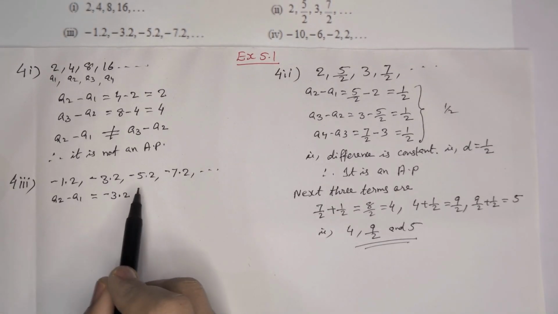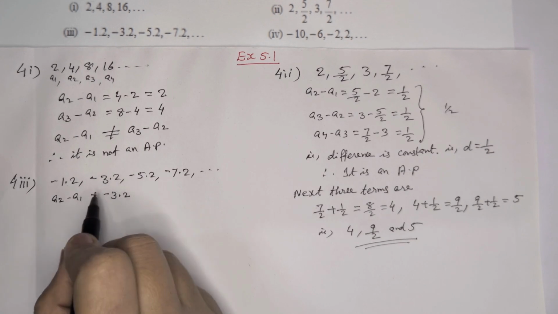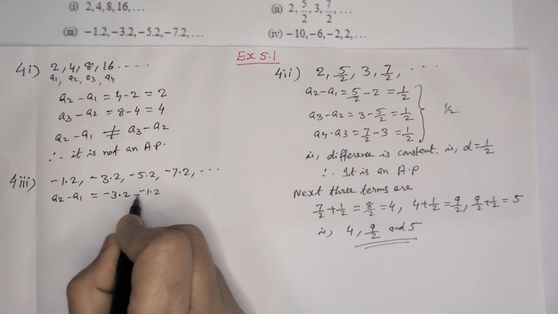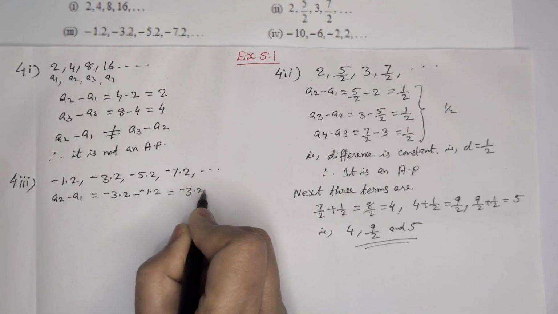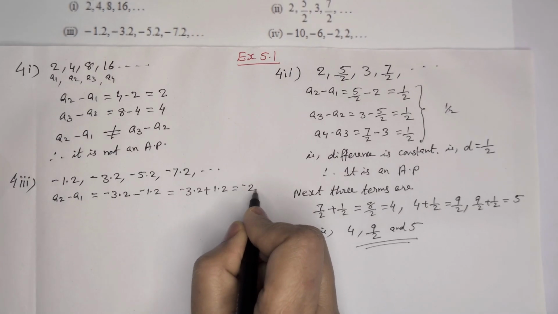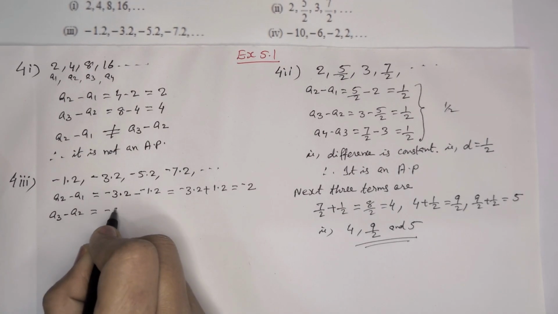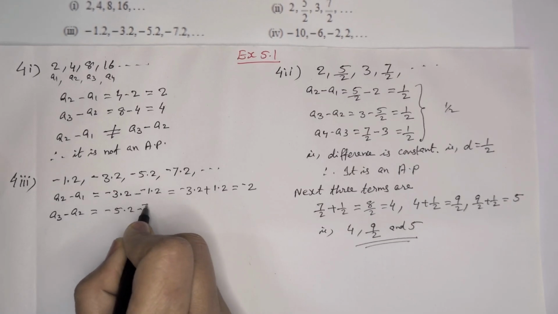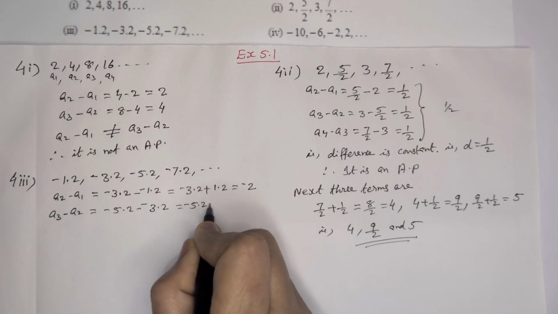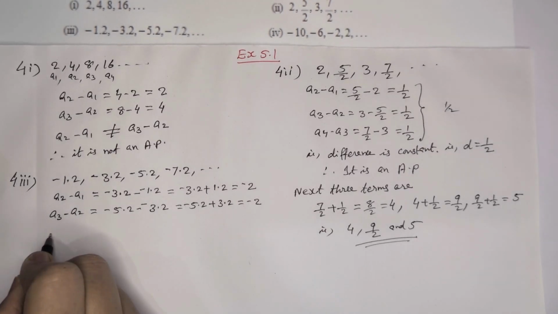Third one, minus 1 by 2, minus 3 by 2, etc. And a2 minus a1, that means second term minus first one. Minus of minus 1 by 2. So minus of minus, it will come minus 3/2 plus 1/2, which is equal to minus 1. Then a3 minus a2. Minus 5/2 minus of minus 3/2, which is equal to minus 5/2 plus 3/2. There also minus 1. One more we can check.